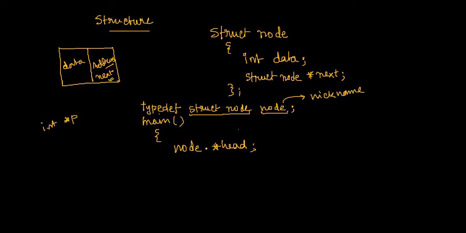So this node will represent struct node itself. Fine. And obviously this head initially should be null, because I have not even created any node, any linked list, right?